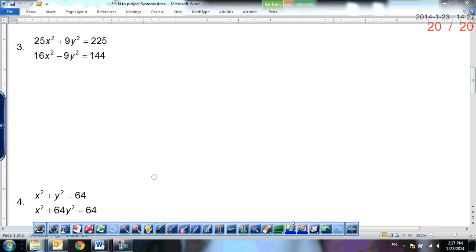Okay, what is the top equation going to be? An ellipse. Same sign, different values. Okay, what is the second equation going to be? A hyperbola. How do we know? Different signs. Okay, I promise you guys, you will be asked to identify conic sections on the test